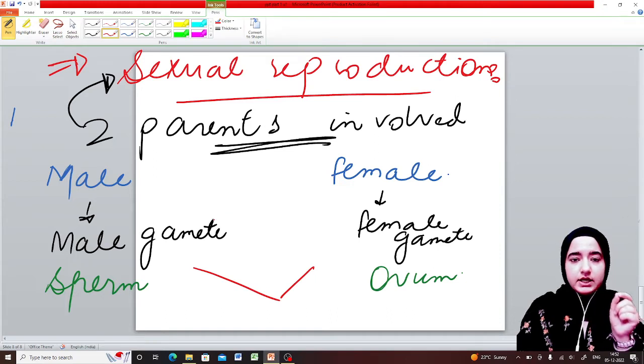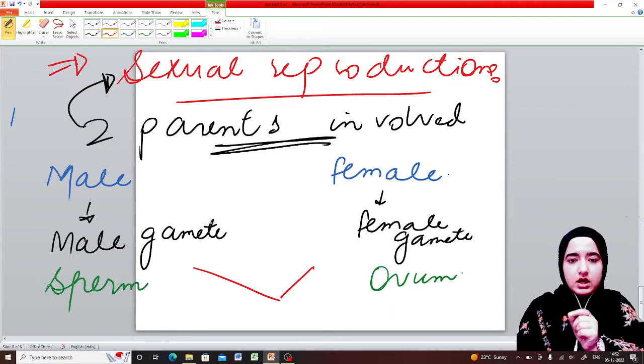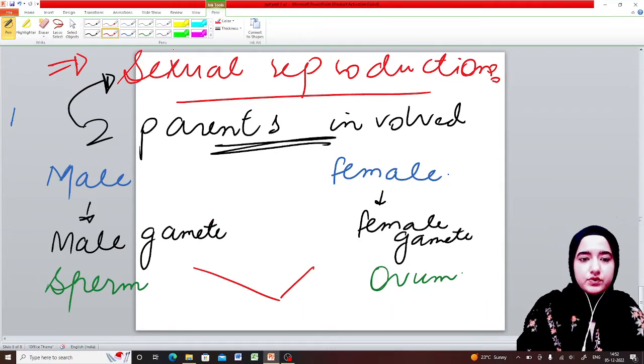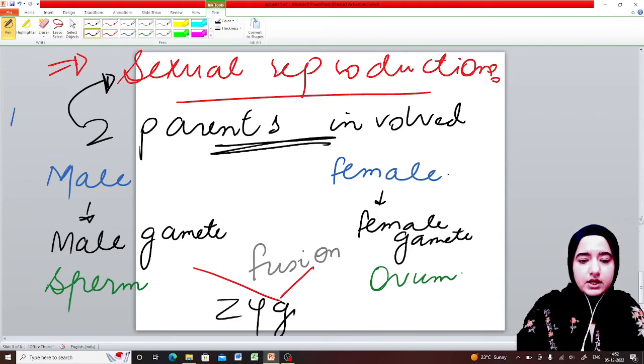That is, male will deposit his semen or sperms into the female genital tract, the vagina, where fusion of ovum and sperm will take place, and there would be the formation of zygote and offspring.